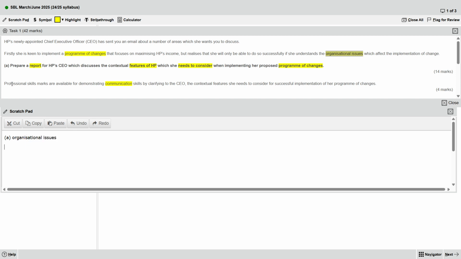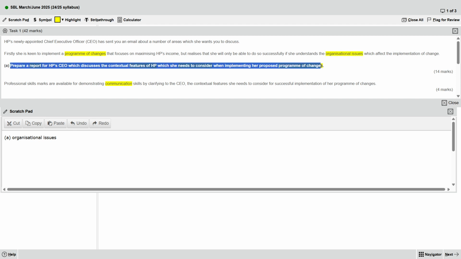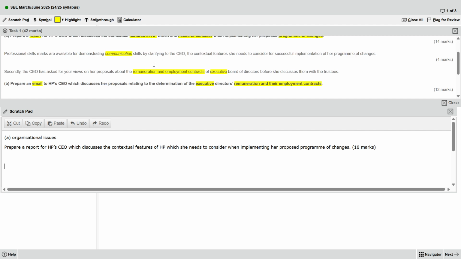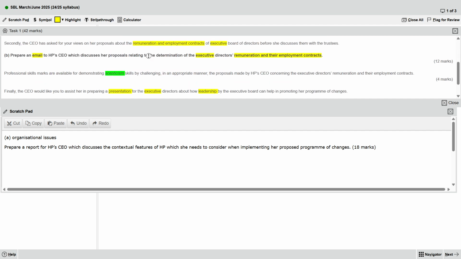Then we will also copy the task and paste it. Then we will also record the total marks: 14 plus 4, 18 marks. Okay, let's continue. Repeat. Go to part B.